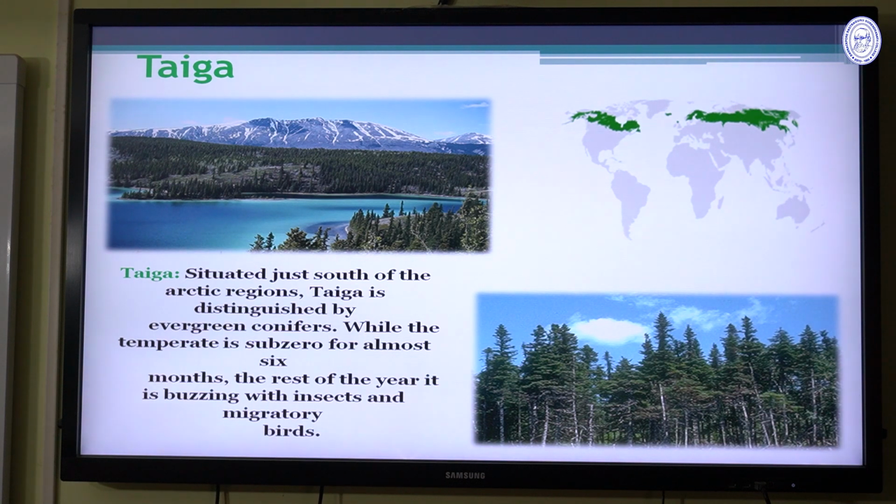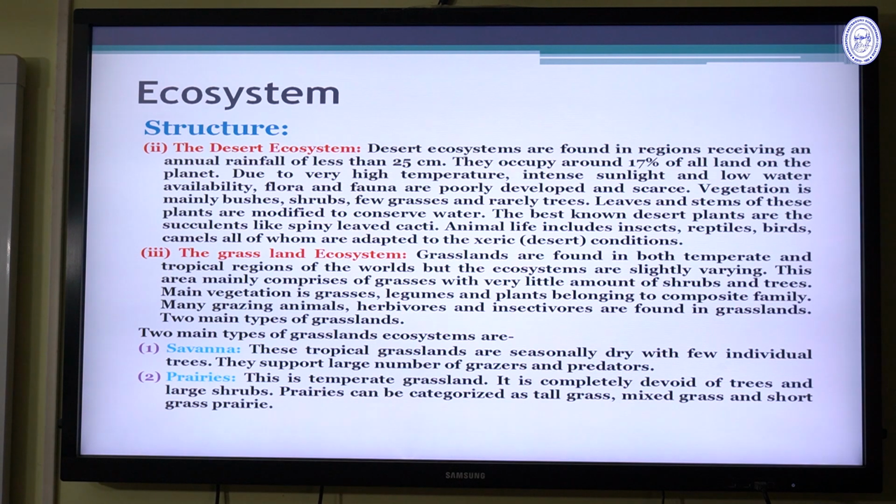The rest of the year it is busy with insects and migratory birds. Migratory birds are found in the taiga region, and for almost 6 months of the year this region is covered by snow.